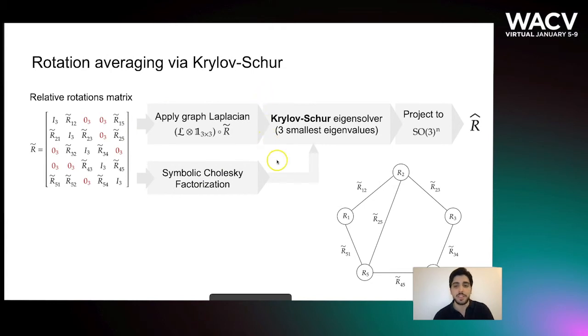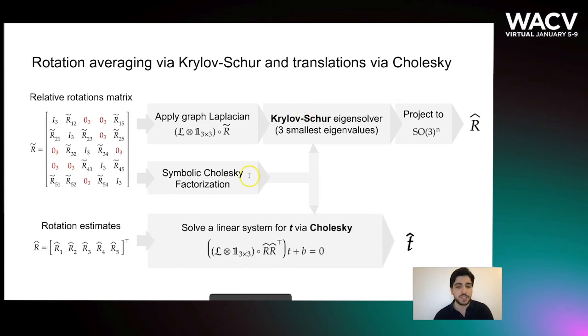Then the output of these routines is used to call a Krylov-Schur eigensolver to compute the three eigenvectors corresponding to the three smallest eigenvalues. By projecting each 3x3 block to the special orthogonal group, we can come up with a set of rotation estimates. This is actually the set of ground truth rotations if there is no noise, hence the reasoning behind this algorithm.